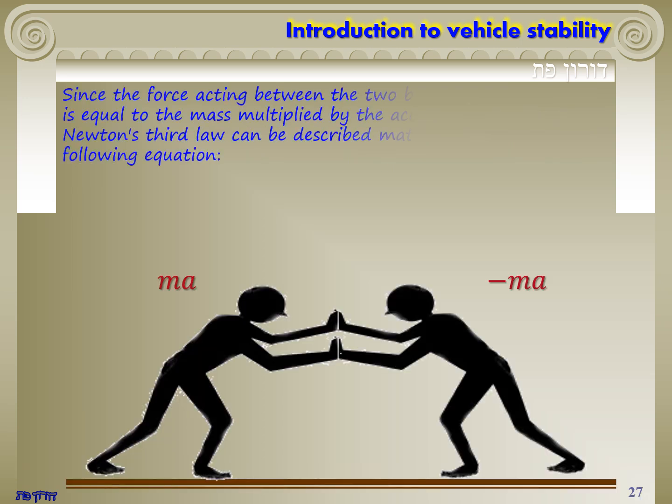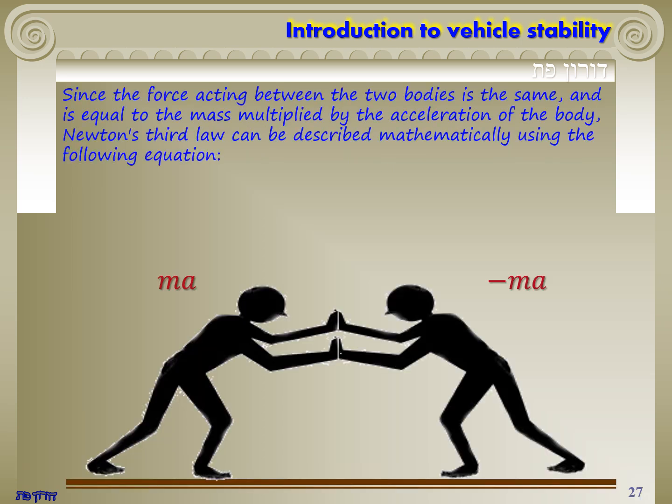Since the force acting between the two bodies is the same, and is equal to the mass multiplied by the acceleration of the body, Newton's third law can be described mathematically using the following equation. ma equal to minus ma. The man on the left side pushes to the right, and the man on the right pushes to the left. The same force, but in the opposite direction. Therefore it is marked by minus.